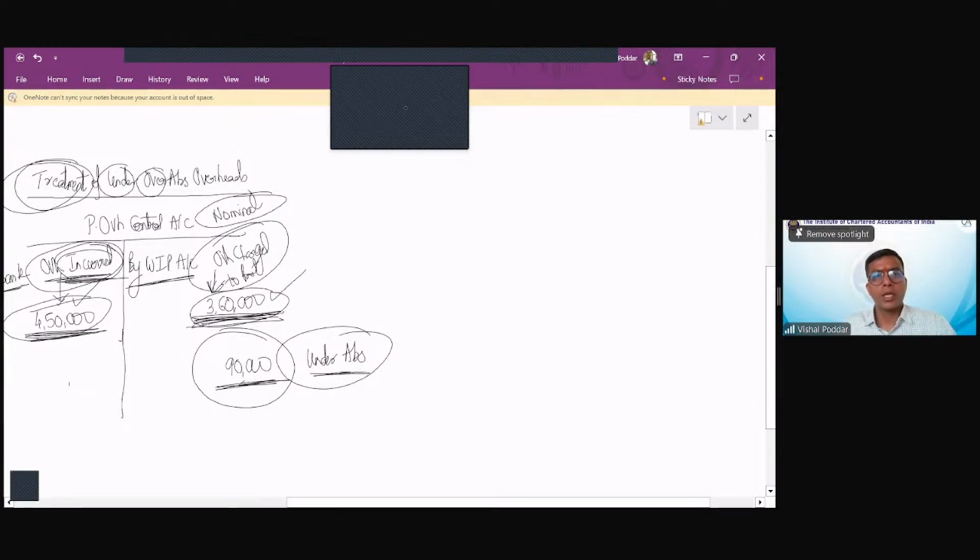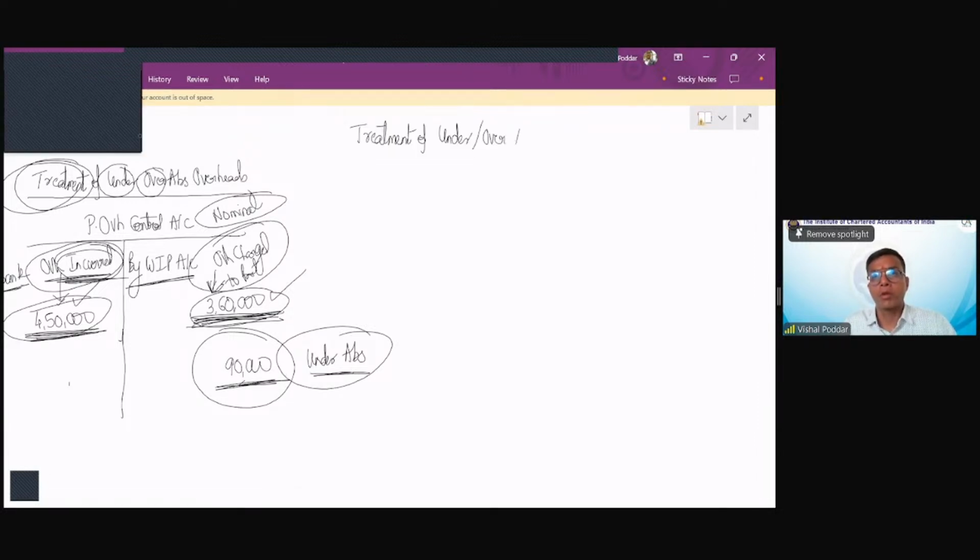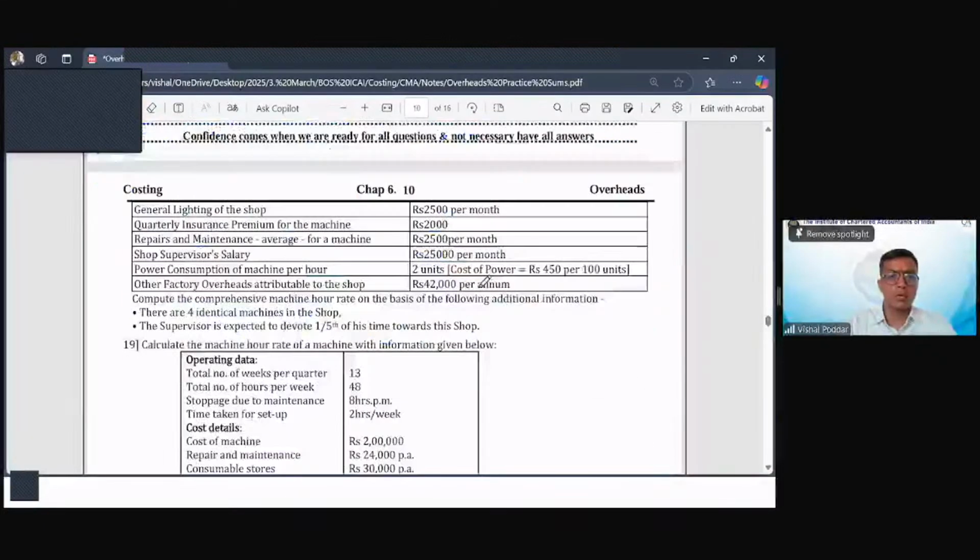So what we are studying now is treatment of under absorbed overheads or over absorbed production overheads. Now what to do? This is what I explained in accounting format. Now we are going to do it in the solving format, what is given in the exam sums. So let me take you to the exam sums.